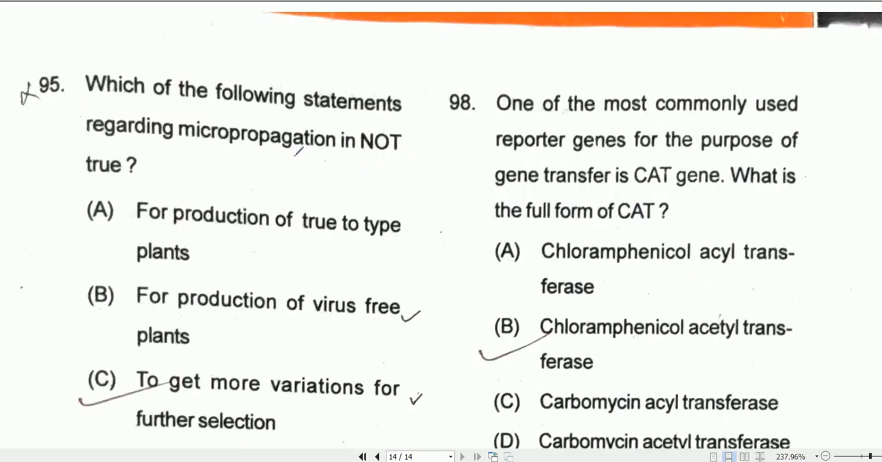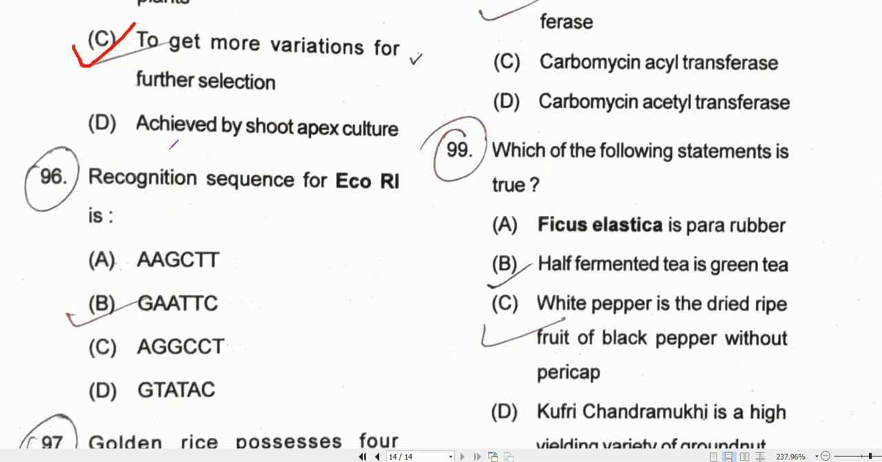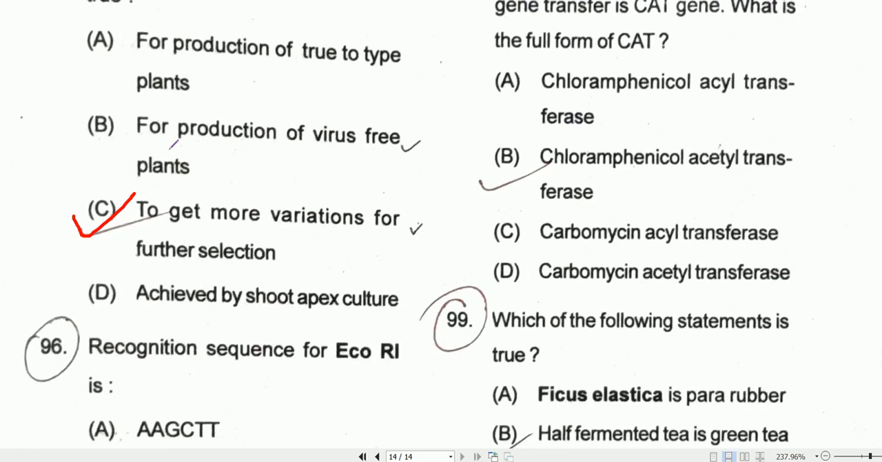Coming to question number 95, which of the following statements regarding micropropagation is not true? For micropropagation, option C, that is to get more variation for further selection, is not true. For production of true to type plants, that is true. For production of virus-free plants, that is also true. So option C is not true.